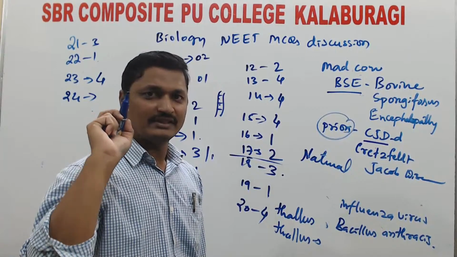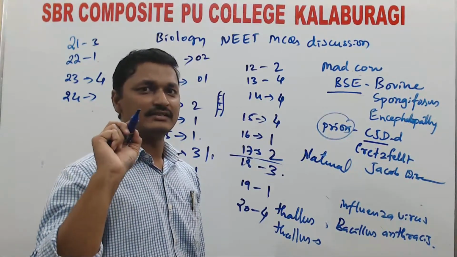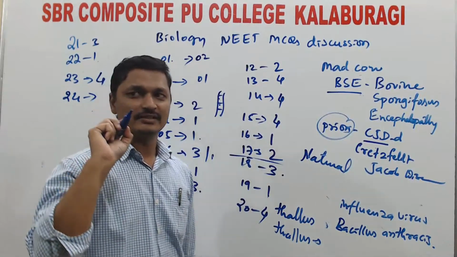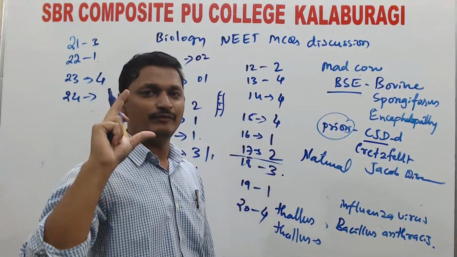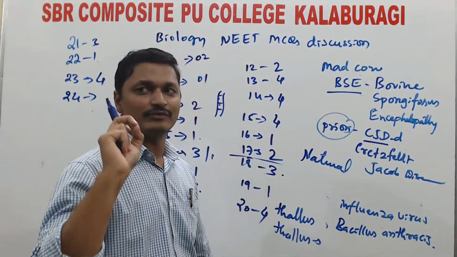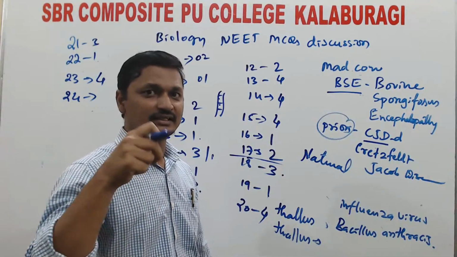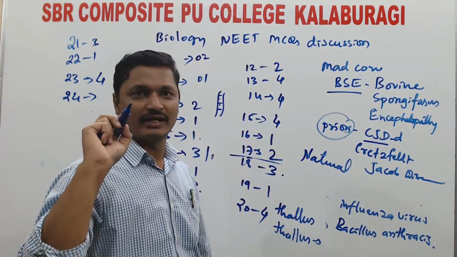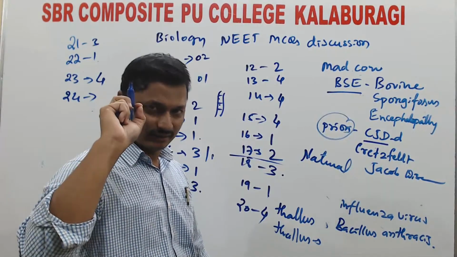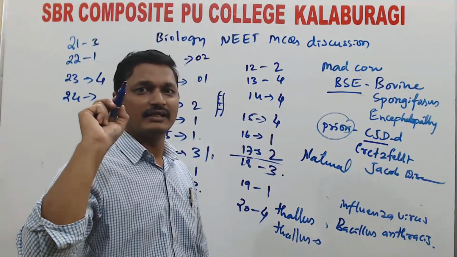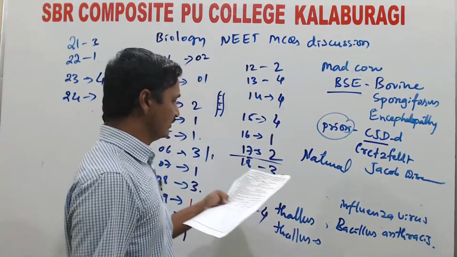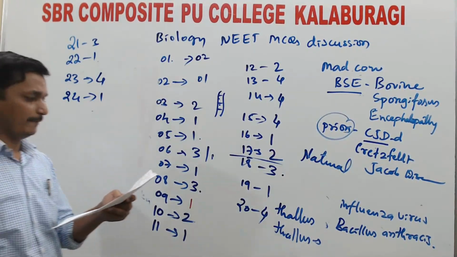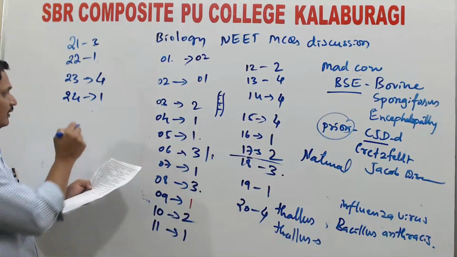This system is based on very few observable morphological features. In natural, we use all the characters. In phylogenetic, we use all the characters along with their evolutionary relationship. So here, the first option, artificial system, is correct.